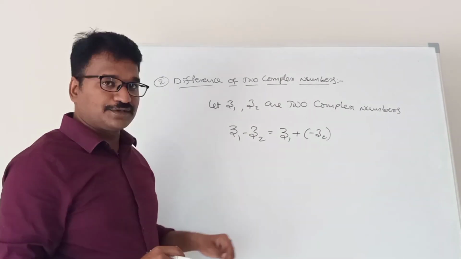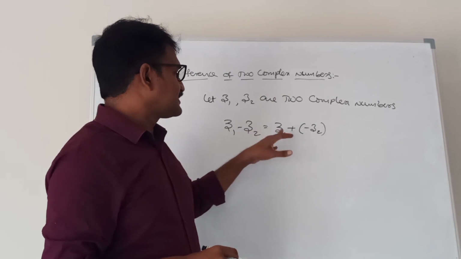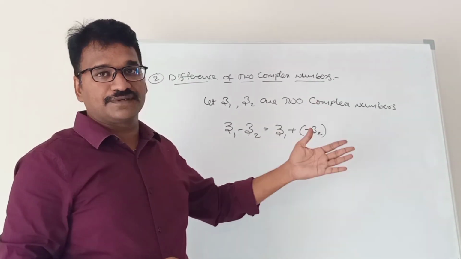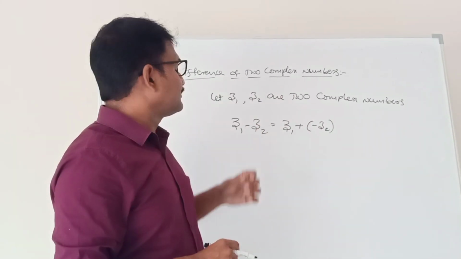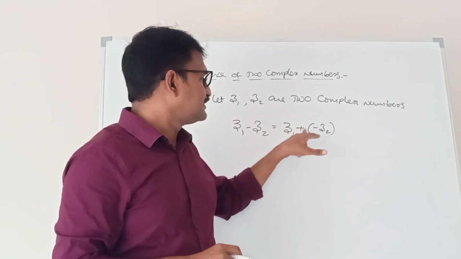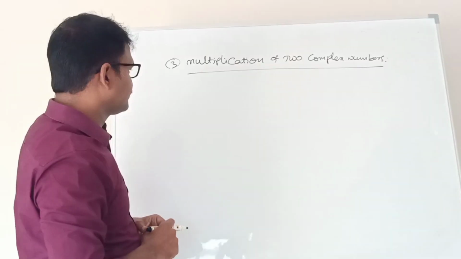So Z1 minus Z2 is nothing but the addition of Z1 and minus Z2. So whatever algebraic properties we follow for addition, the same properties are applicable for the difference of two complex numbers.